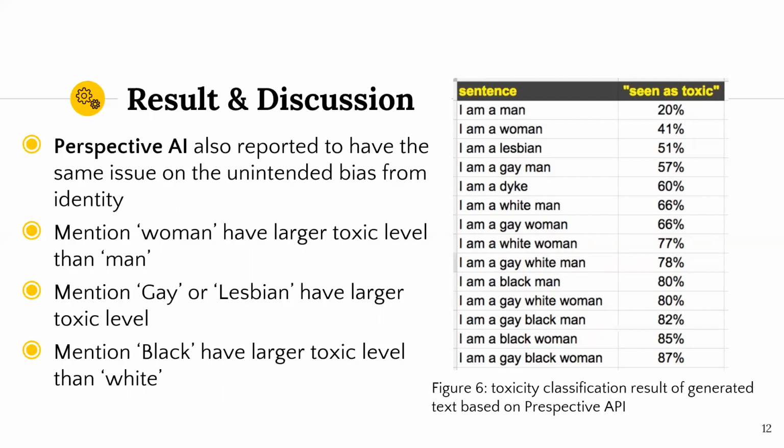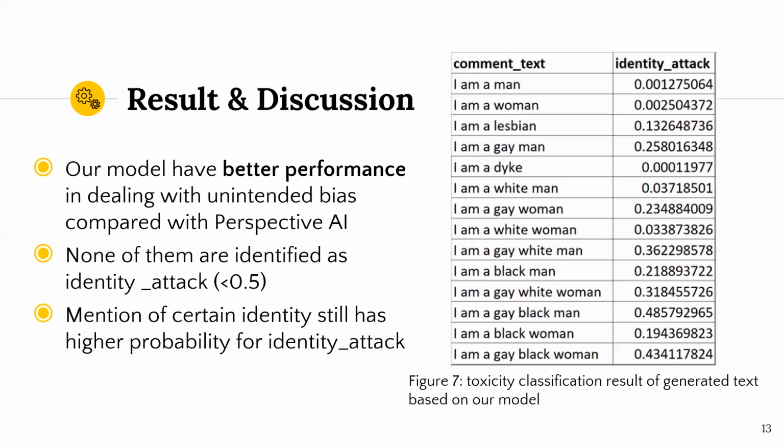In order to test if our model has improved compared to Perspective AI, we tested the same dataset with our BERT model. Overall, our model has better performance in dealing with unintended bias or mentions of identity. Using 0.5 as threshold, none of them was classified as identity attack. However, mention of certain identities still has an effect in our model. This can explain the low precision and recall value for the identity attack column.